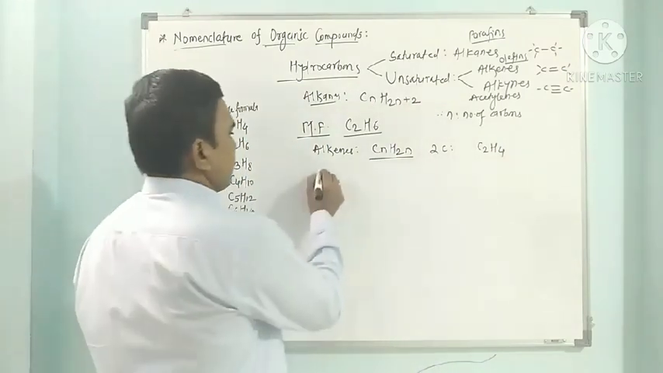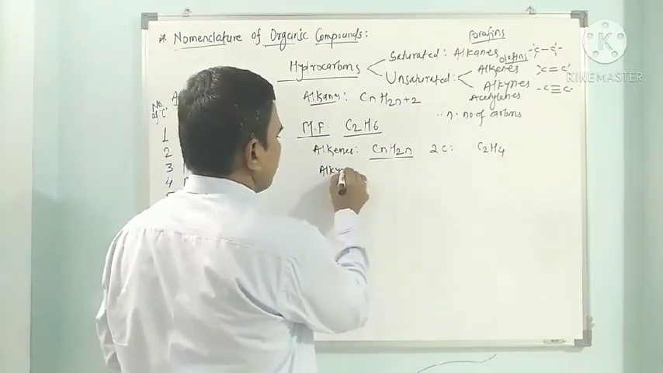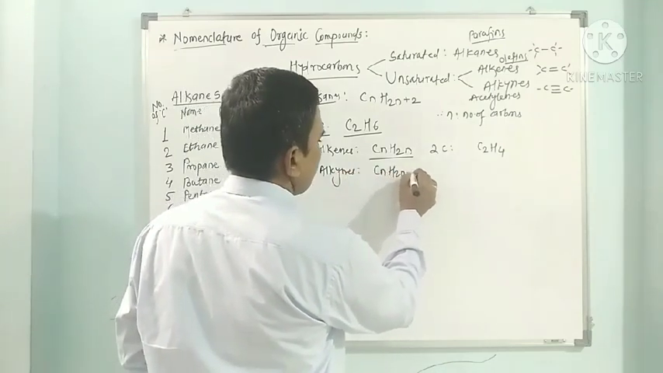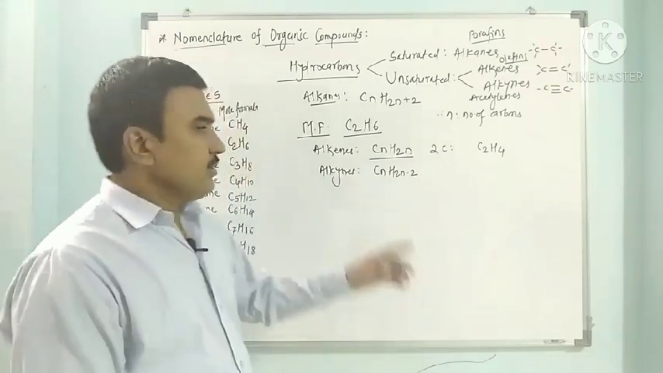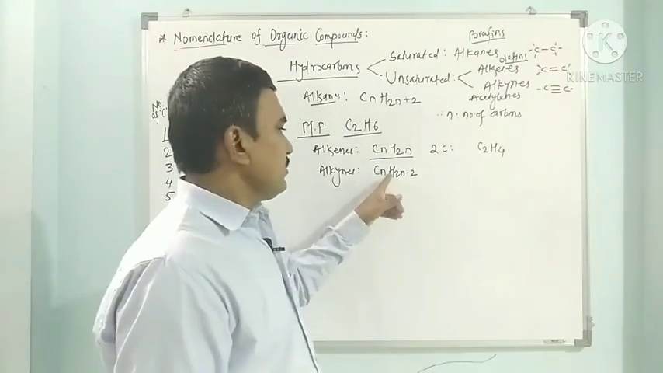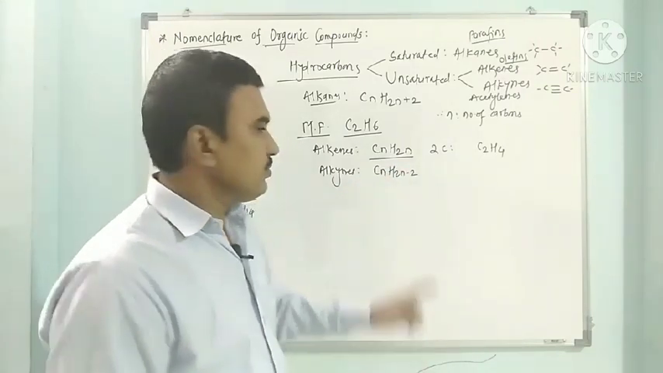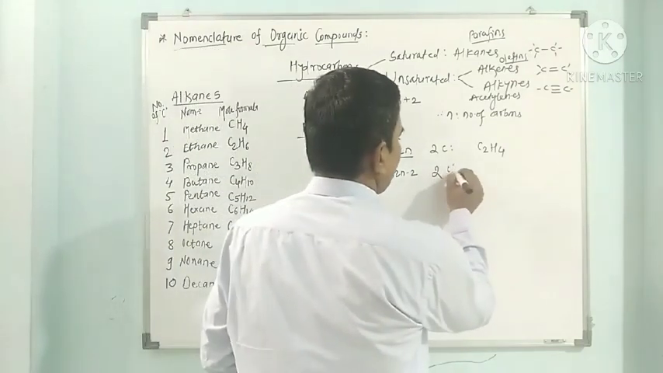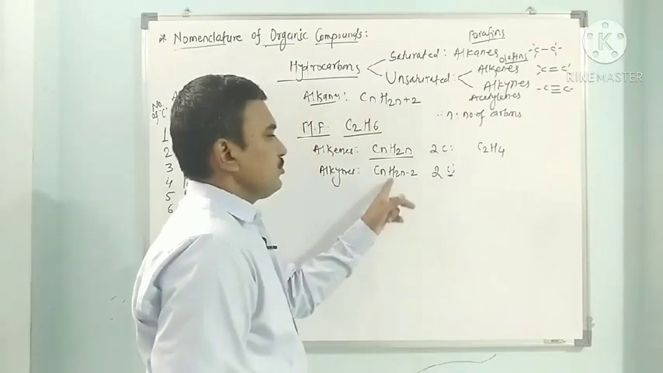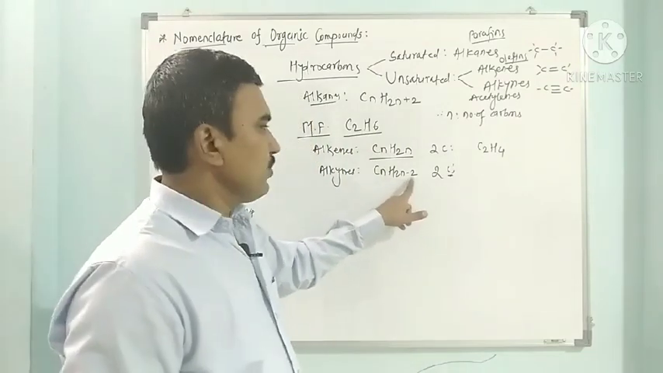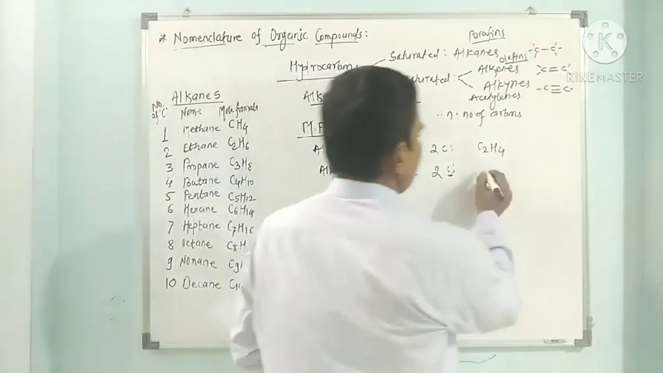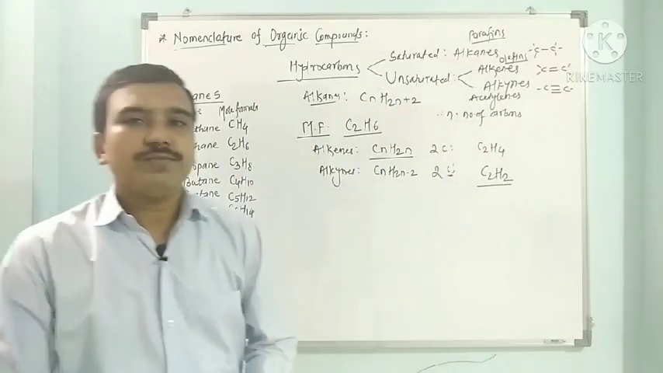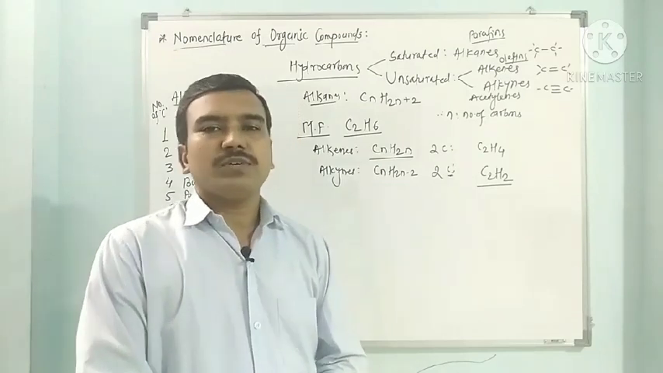C2H4. And alkynes have the general formula CnH2n-2. So hydrogens are twice n minus 2. If the number of carbons is 2, then 2 into 2 is 4, and 4 minus 2 is 2. So here C2H2 is the corresponding alkyne when the number of carbons is 2.